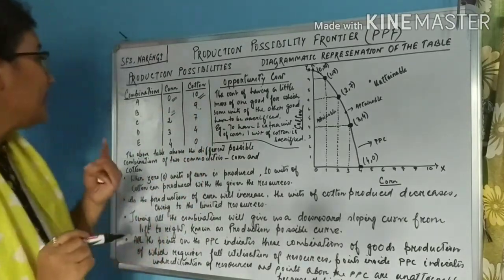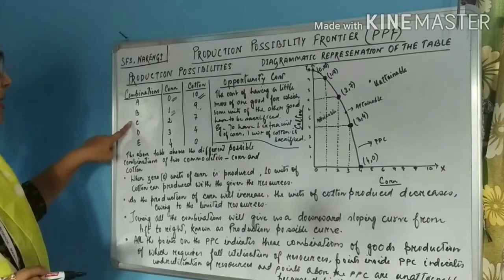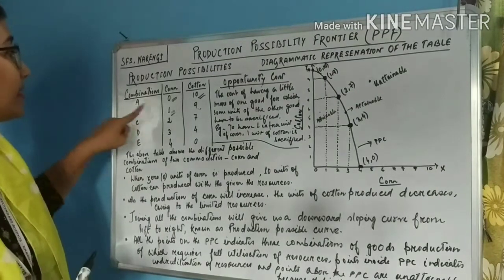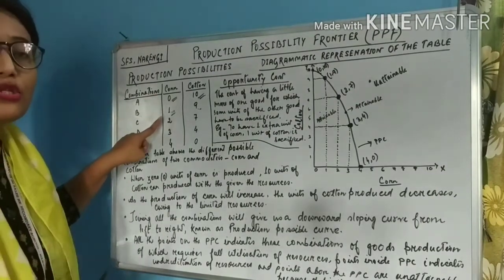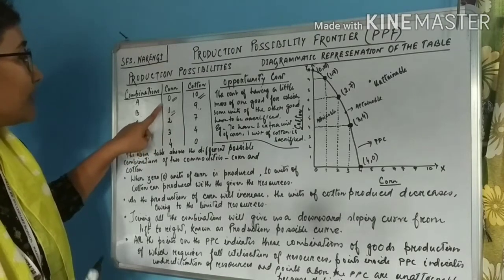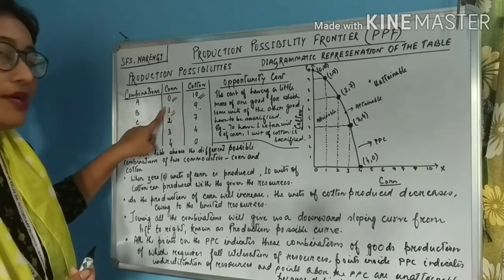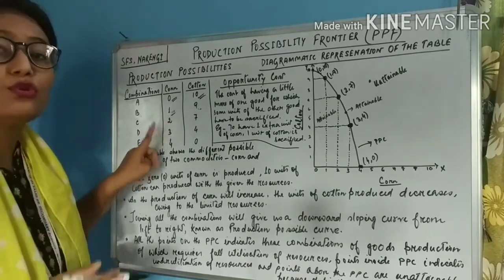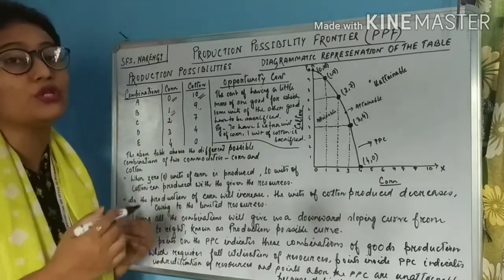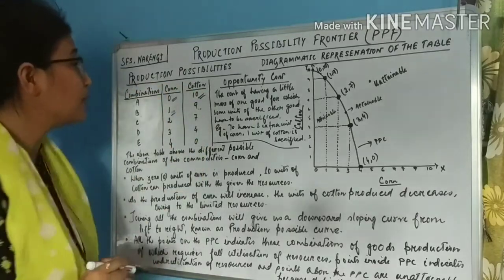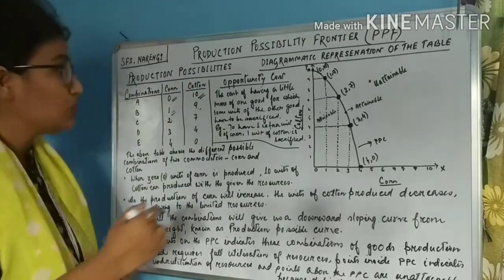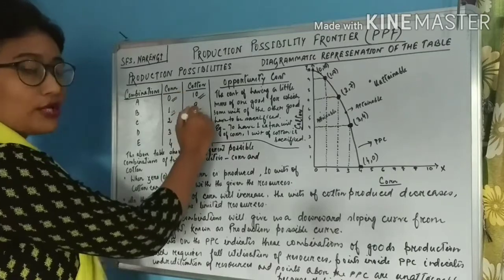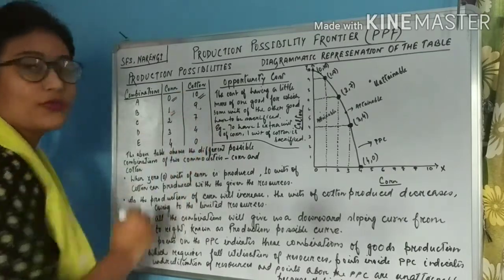Alright. Next students, the third combination. So in the third combination, they might feel that they want some more units of corn. So now they decide that no, we do not want 1 unit, but we want 2 units of corn. But in order to produce 2 units of corn, they will have to reduce the production of cotton further, isn't it? So now they will reduce the production of cotton from 9 to 7.